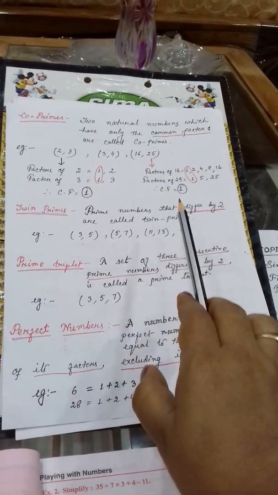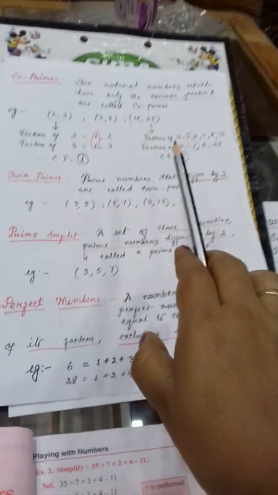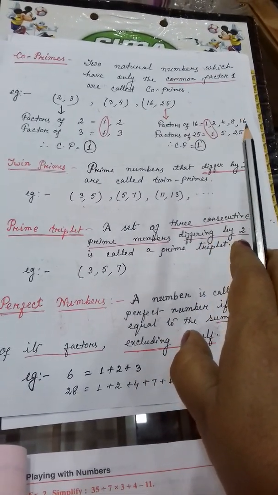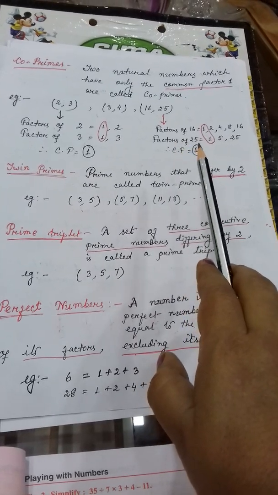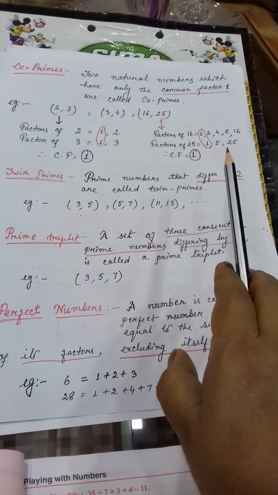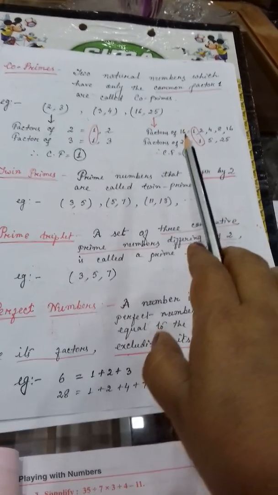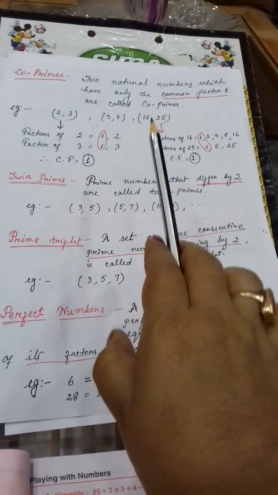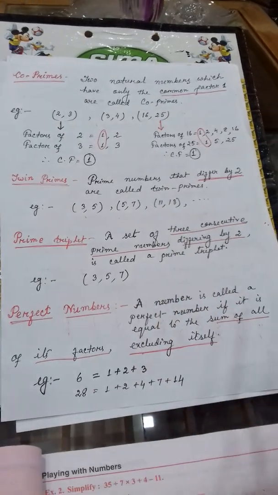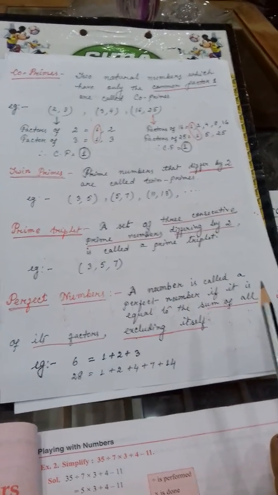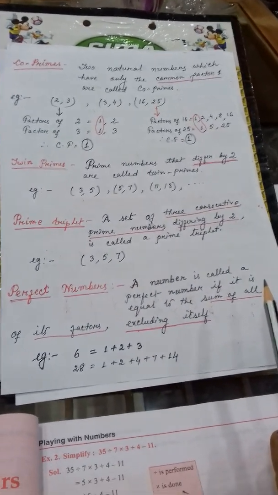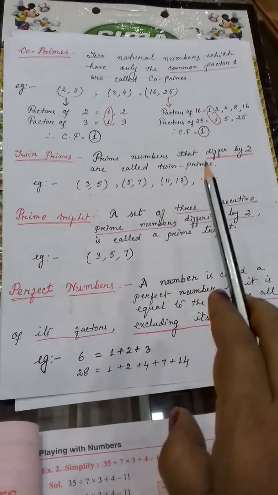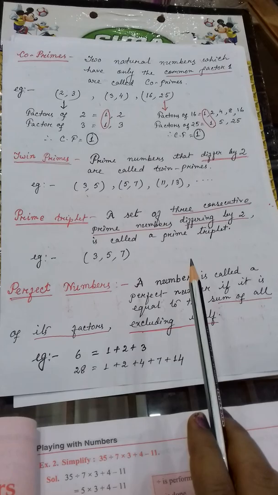Same way 3 and 4, 16 and 25. See, 16 and 25 also I have written. Factors of 16 are 1, 2, 4, 8, 16. Factors of 25: 1, 5 and 25. So here also the common factor is only 1. That's why 16 and 25 are also co-prime numbers. Clear?